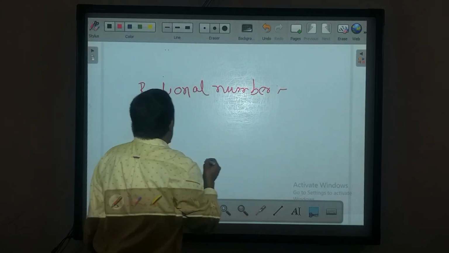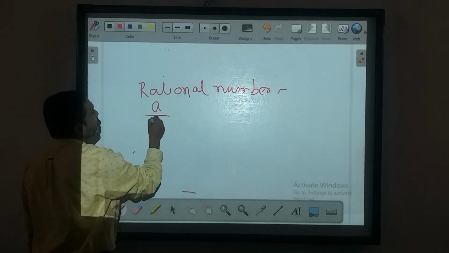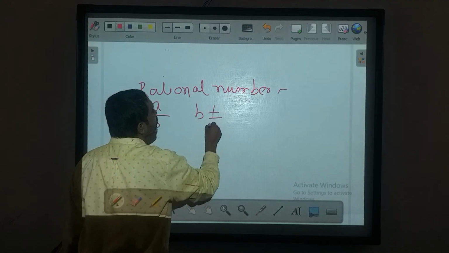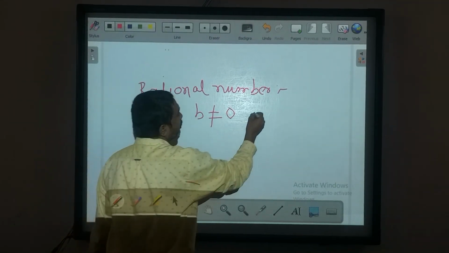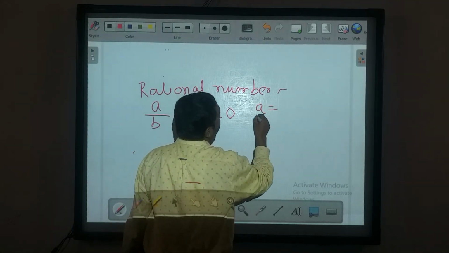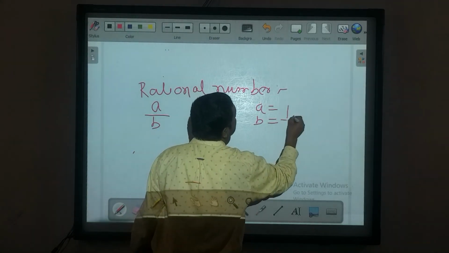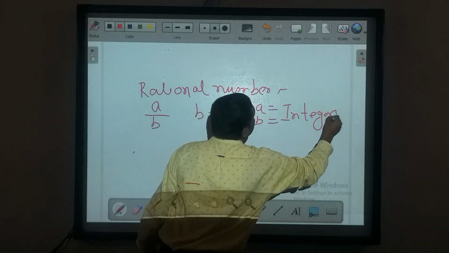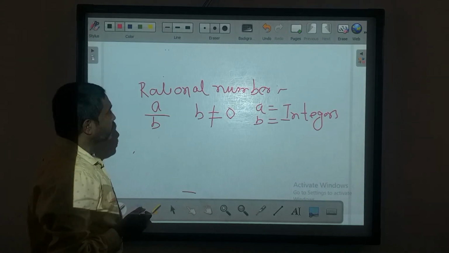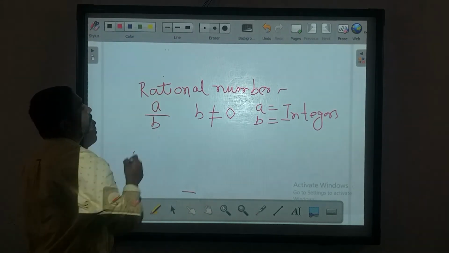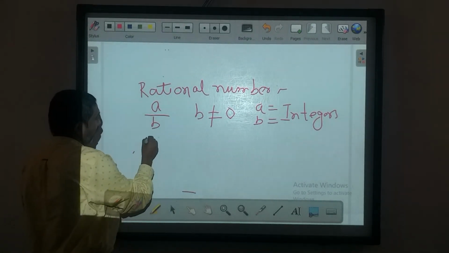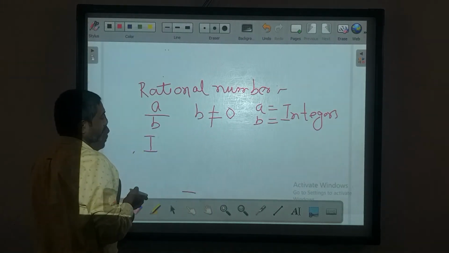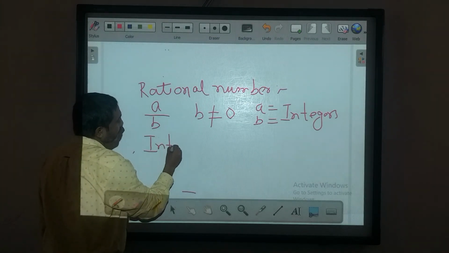A rational number you always find in the form a/b, where b is never equal to 0, and a and b are always integers. This type of number is called a rational number. Rational numbers involve integers, so I will discuss integers, because this may create confusion. This is a very important type of number in the number system.